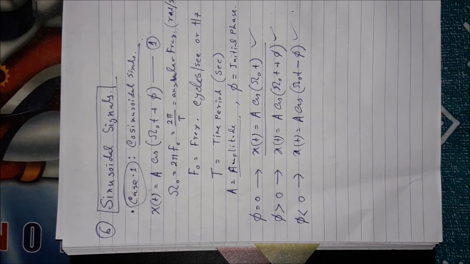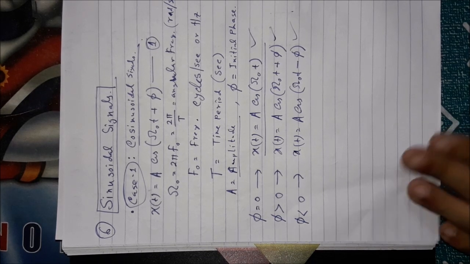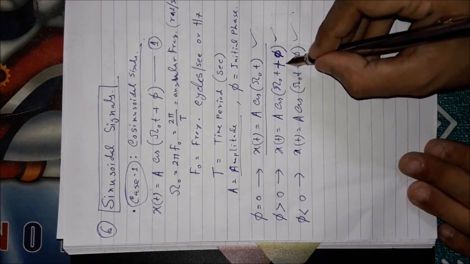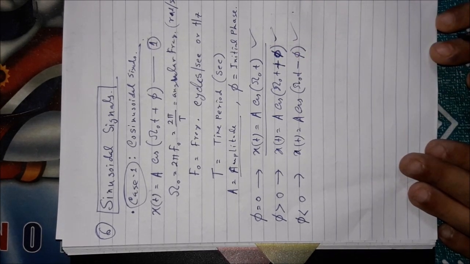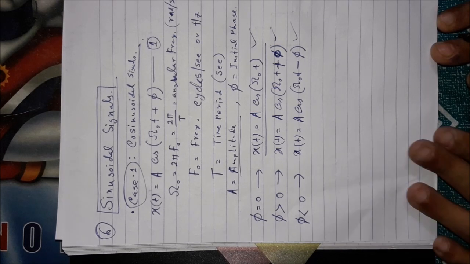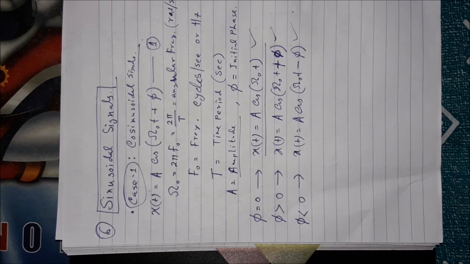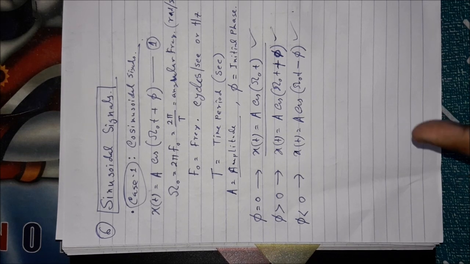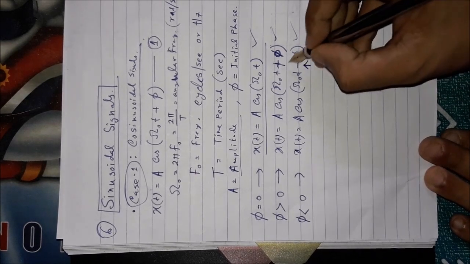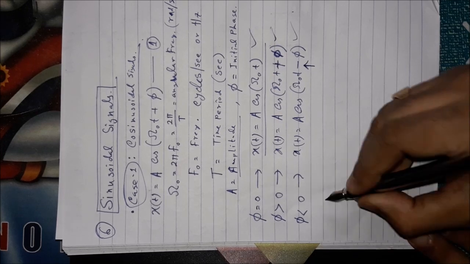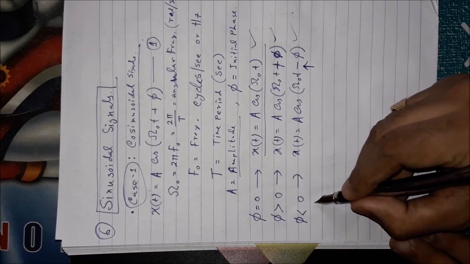Now tell me, by observing these equations, you can say this is a simple signal where the initial value of the cosinusoid should start from t equal to 0. This signal has some plus phi. What does it mean? The plus sign in the time argument will be there when the signal is time advanced, just like the earlier discussion, and the minus sign means the signal is time delayed. So remember this concept and try to draw the signals.